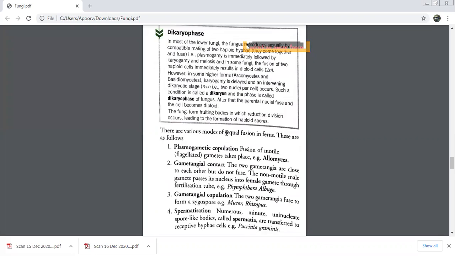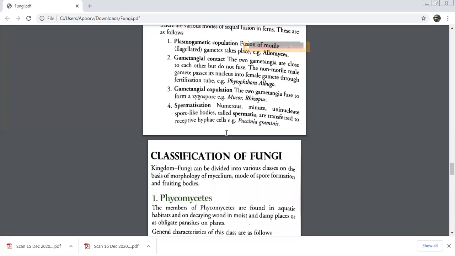Now let me discuss with you. We had three stages of sexual reproduction. And we also said there is a special category of fungi which is involved in sexual reproduction. What was that category or group called? Deuteromycetes. Yes, very good. They're also known as imperfect fungi.